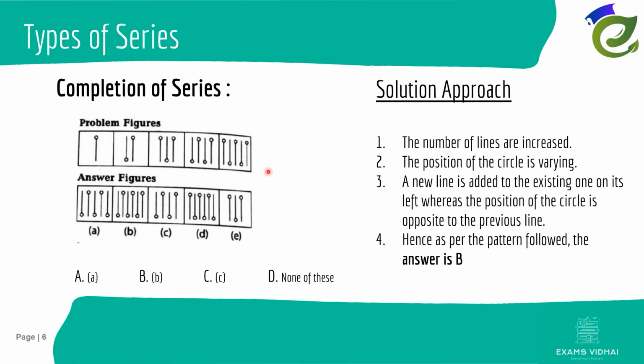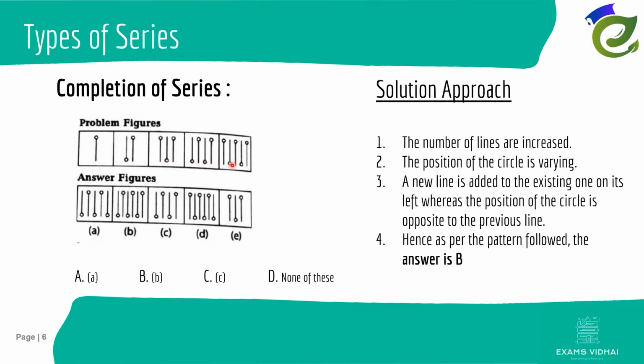The first step is to observe. We have to observe properly and then analyze it. While analyzing, we can figure out that with each block, the number of lines is increasing. So here it is 1, 2, 3, 4 and 5.